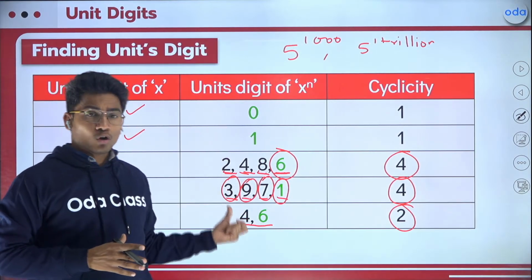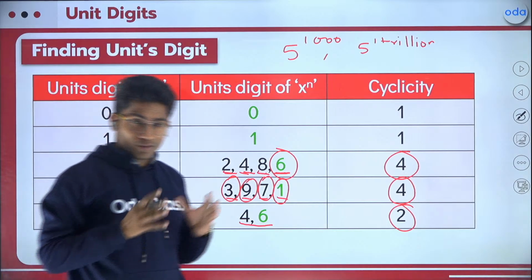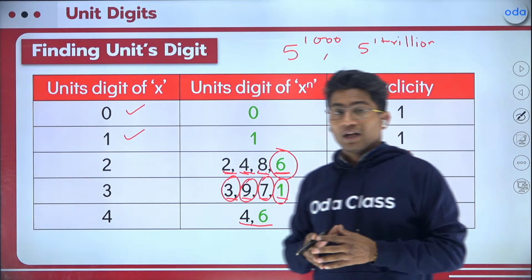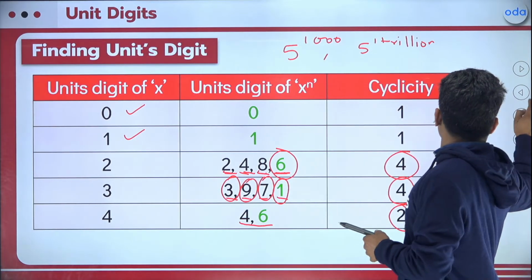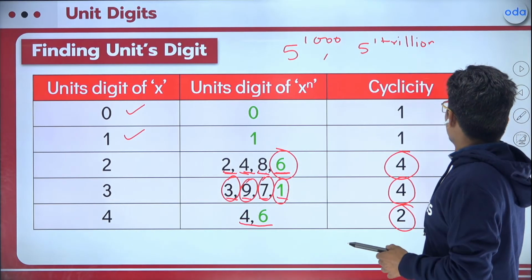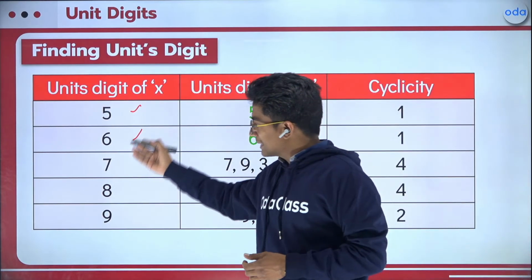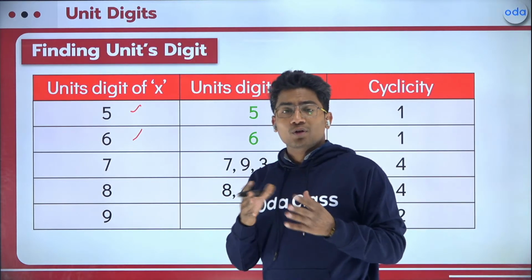So please make sure you have written the table because I will be solving a question now. That should be clear to you: what we are doing here and how we are doing it, right? So please make sure you have noted it down. Once you have noted it down, let's note down this as well. For 5, 6, 7, and 8, we are going to follow the same.